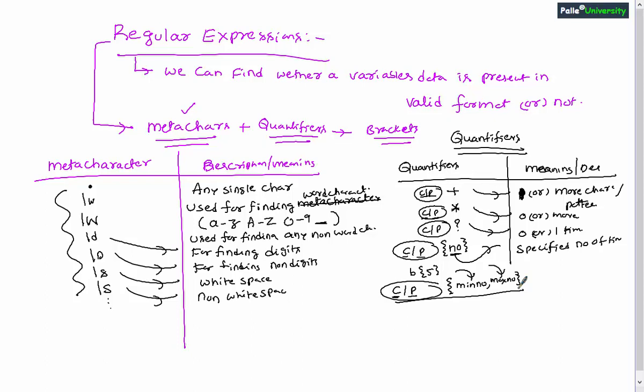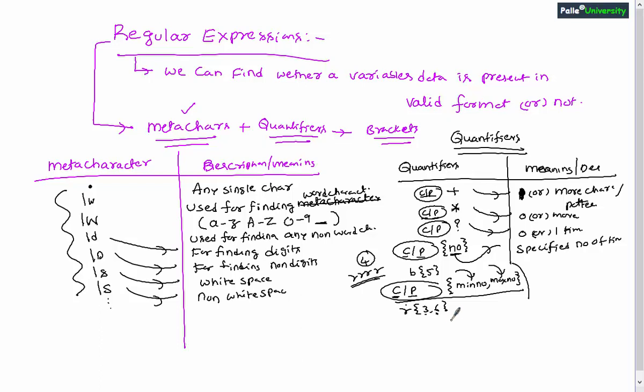Let me explain the meaning of this. Let us say I have written some character, maybe r, followed by curly brackets 3,6. So the meaning of this is, by using this expression we are checking whether r is continuously present for minimum 3 times or maximum 6 times or not. In case r is present for let us say 4 times, obviously that is considered as valid, because minimum 3, maximum 6 we are checking. In between also obviously that will be considered as valid data, right? Believe you understood the point here.